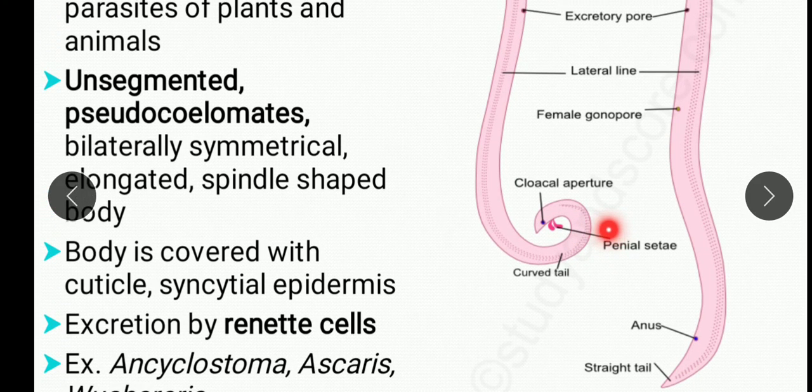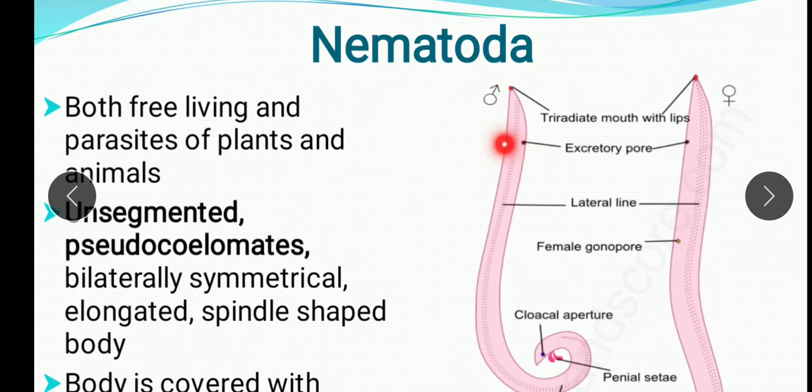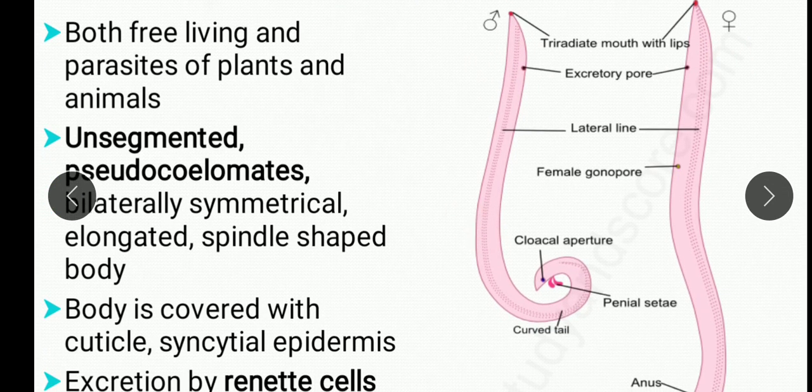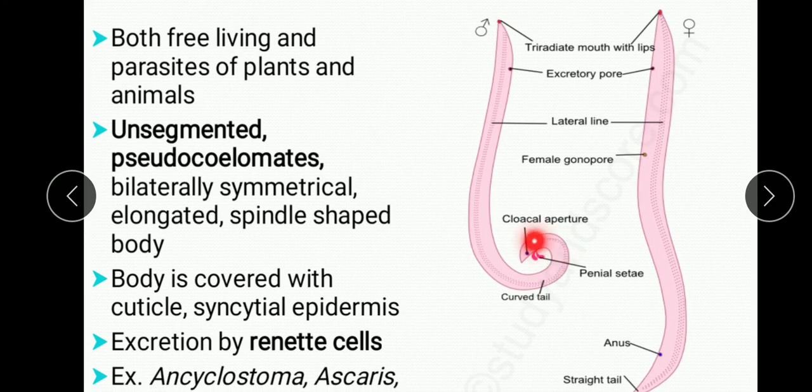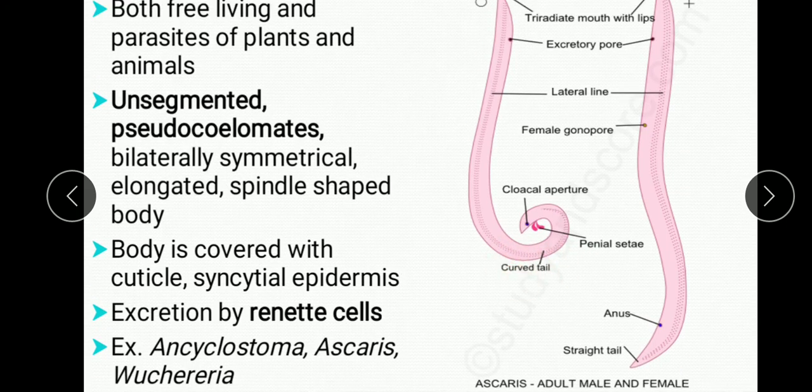Here you will see this is Ascaris male and this is Ascaris female. They have very clear identification at the lower end: the cloacal aperture and a curved tail are there.